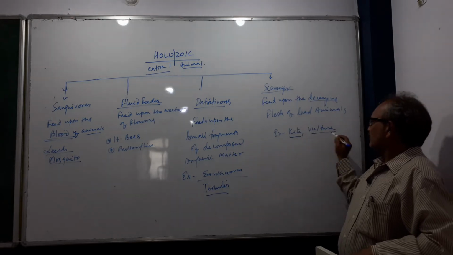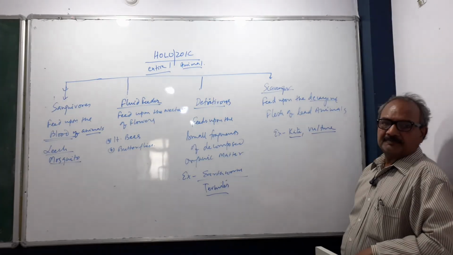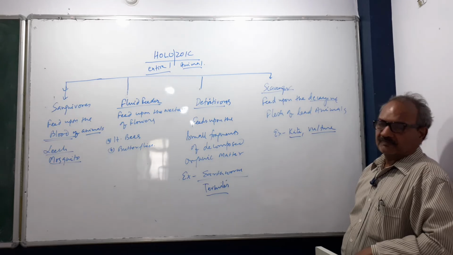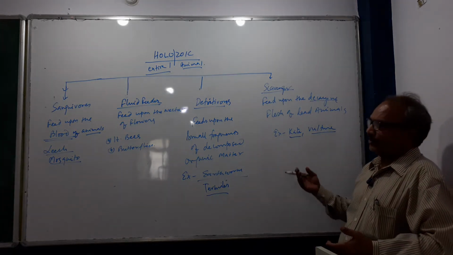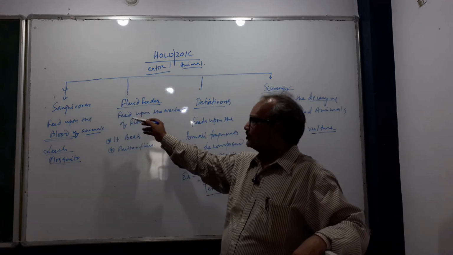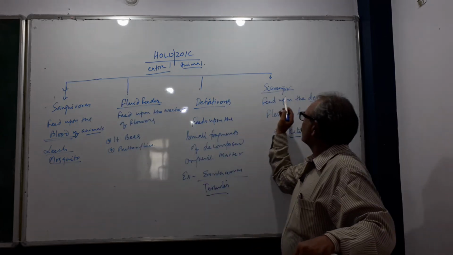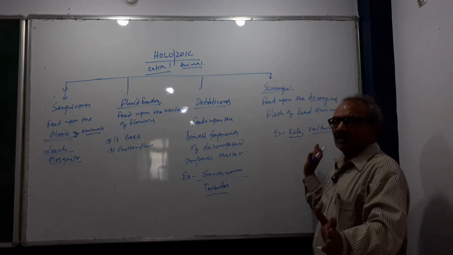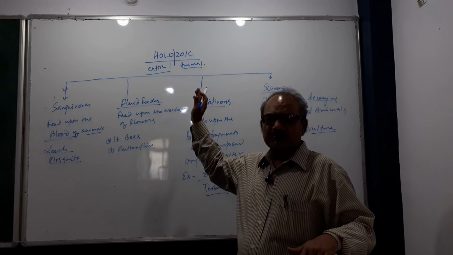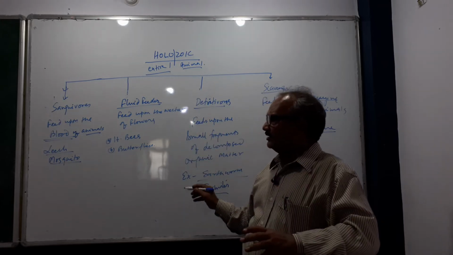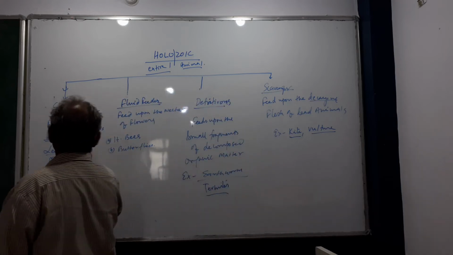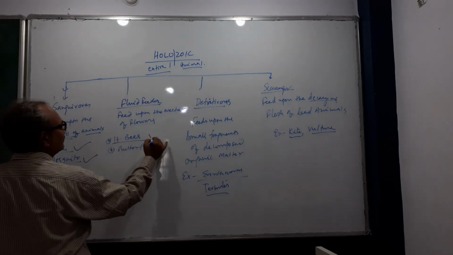That is called a scavenger. These are some holozoic modes of nutrition. In this group we kept herbivores, carnivores, omnivores, sanguivores, fluid feeders, detritivores, scavengers, frugivores. All are part of the holozoic mode of nutrition. In the entire group, you see only animals.